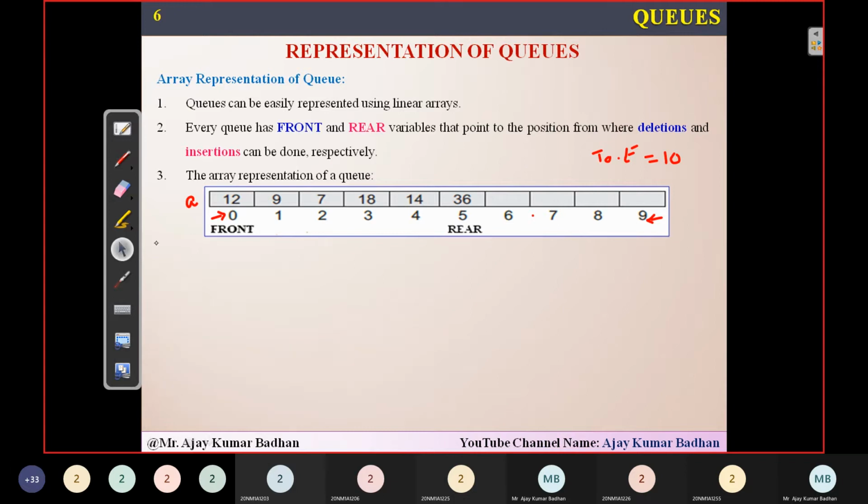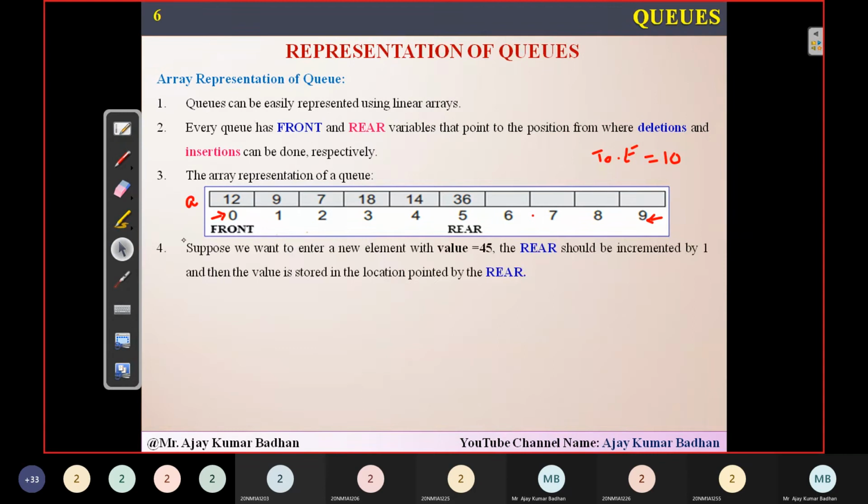Now let us suppose I want to insert a new element, something called 45. What did I tell you I have to do? Whenever you want to delete an element from the queue, front has to be incremented. But whenever I want to insert an element into the queue, rear has to be incremented.